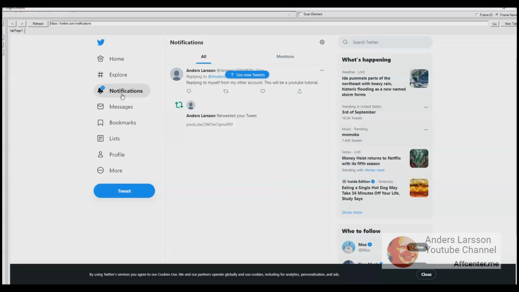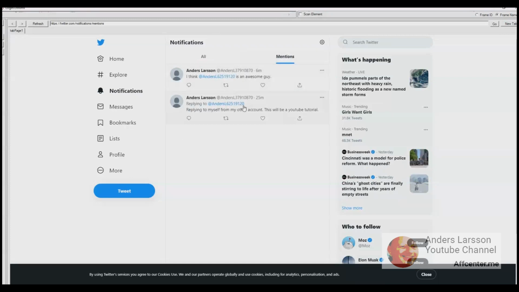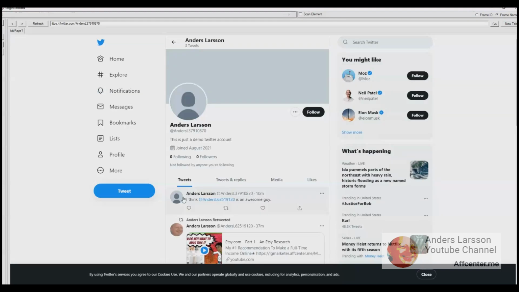You have to click the blue See New Tweets button to see what has been added in the notification page. So now you can see the text I wrote from my other account. We can click the Mentions tab and you can see that both mentions and replies will drop in that tab.